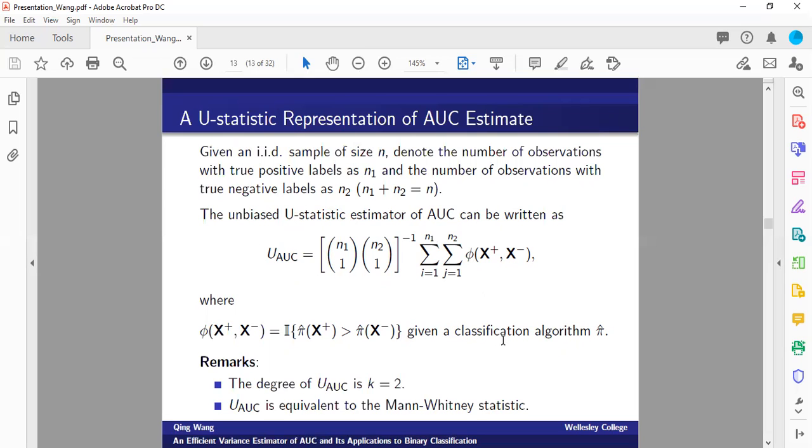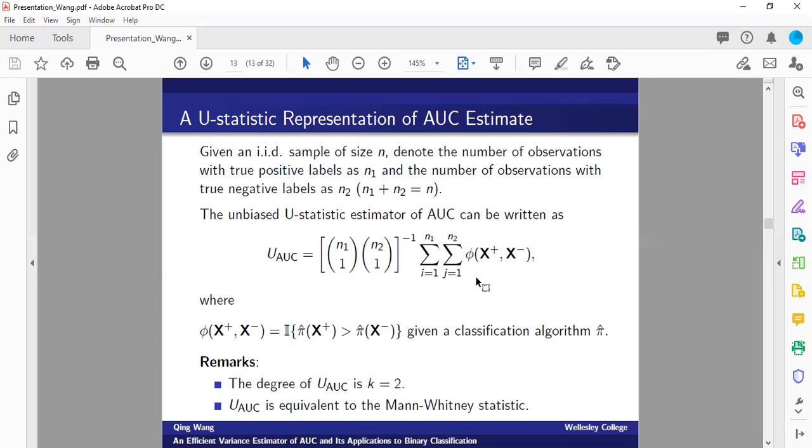It is a two-sample U-statistic, as we have the positive sample and negative sample. But here, the kernel function phi actually only has two components. We only need to take one observation from the positive sample and one observation from the negative sample, and then we average over all the possibilities.